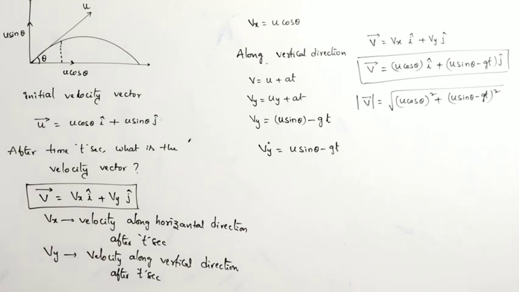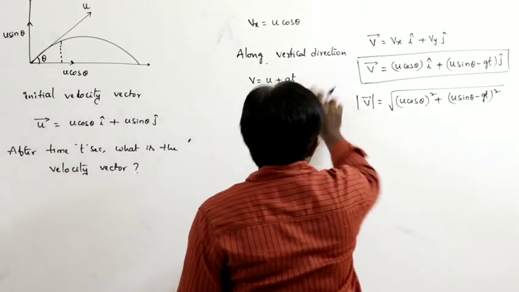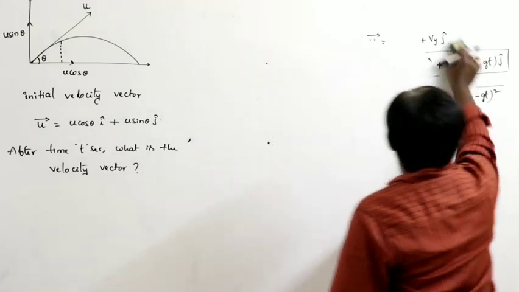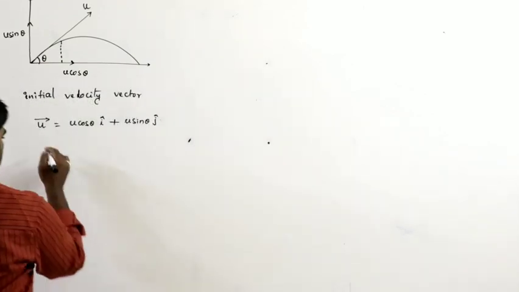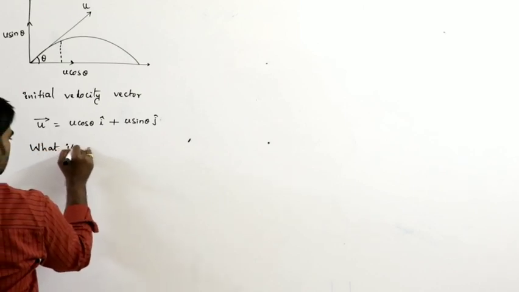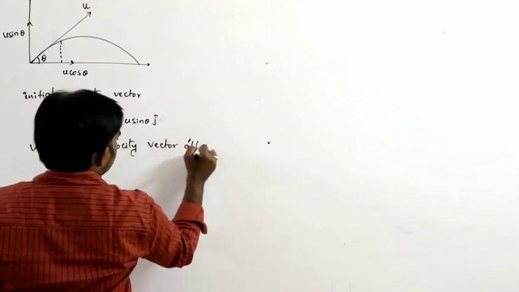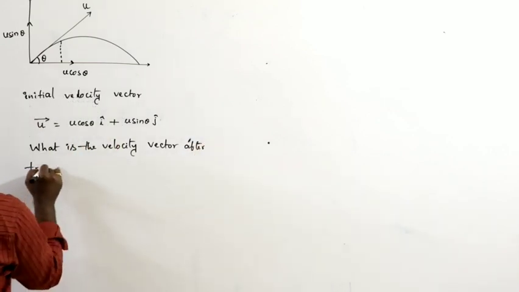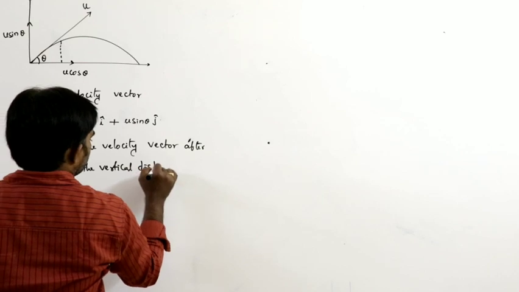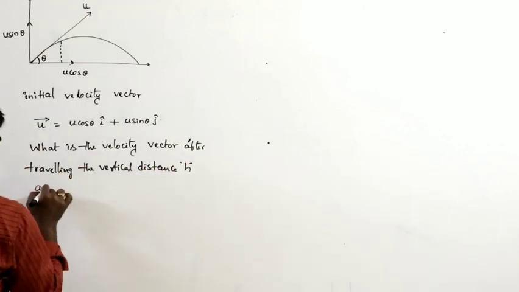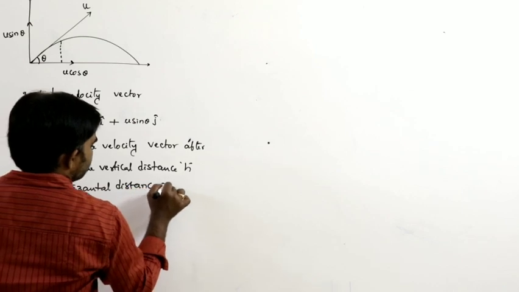Next, the same situation. What is the velocity vector after traveling the vertical distance h and horizontal distance x?